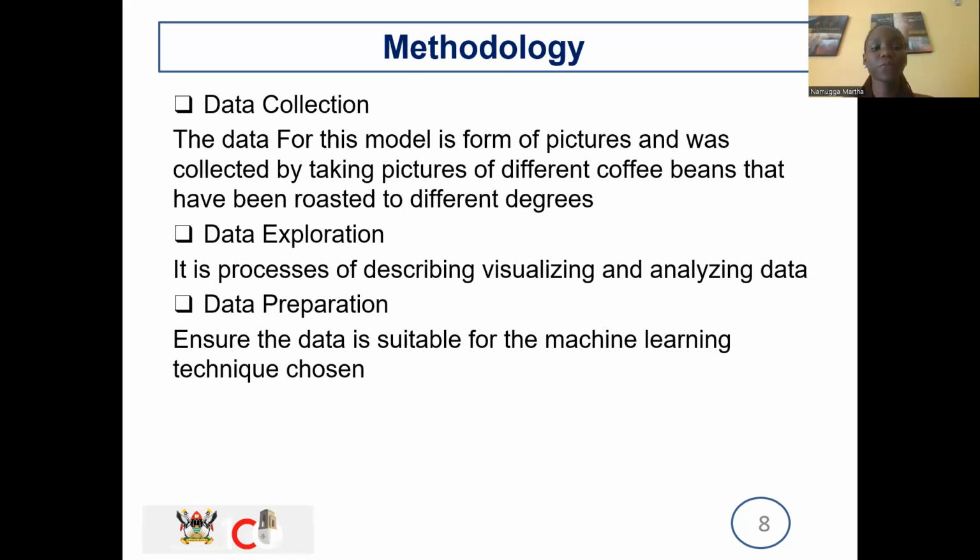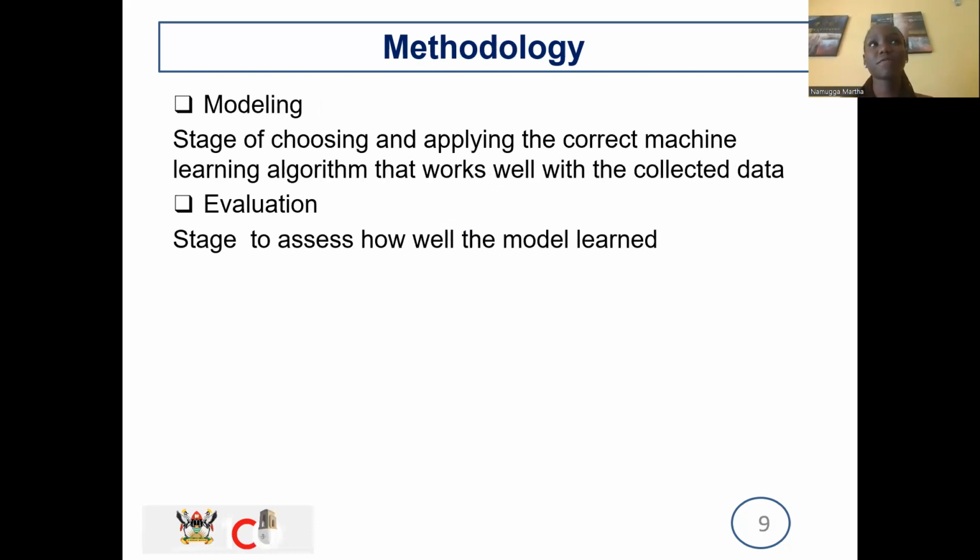And then if I look at preparation, you're making sure that the data is suitable for the machine learning technique. Check for null values, check for duplicates, all those things. That's when you make sure it's suitable for the machine learning algorithm chosen. Then we have the modeling. The first 3 stages take up most of the time. Modeling is just applying the technique to the data. So here we chose neural networks, apply neural networks here and see the outcome.